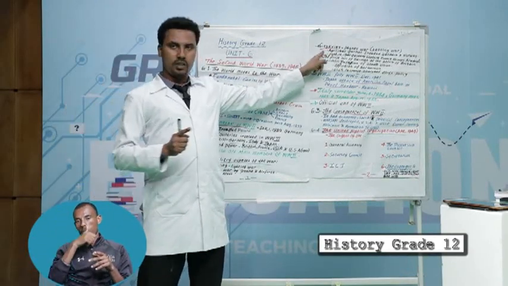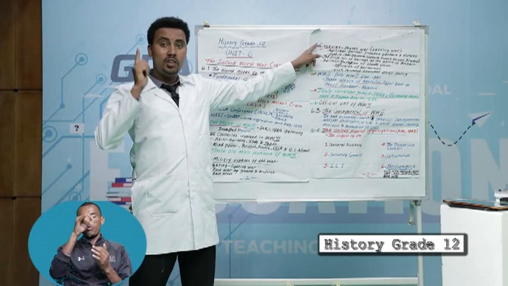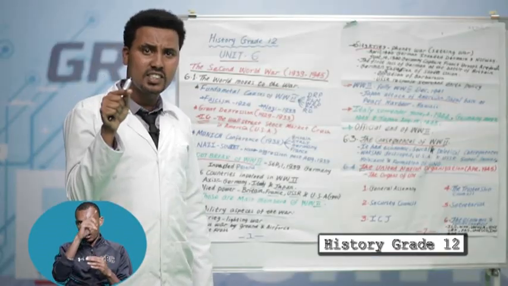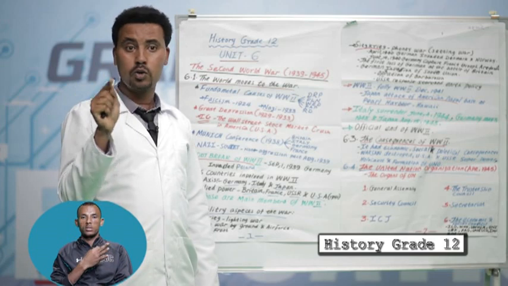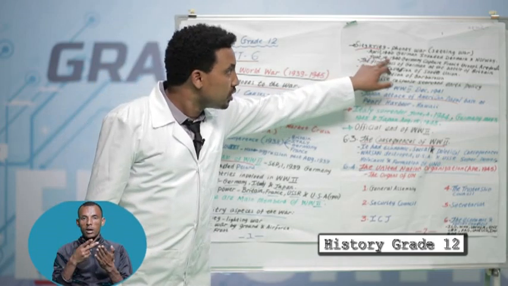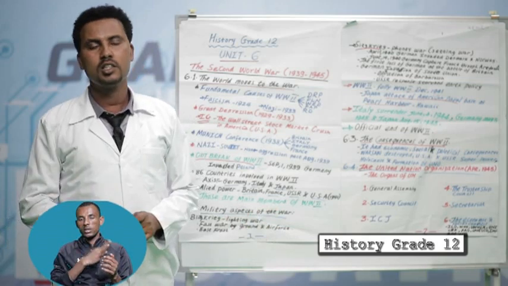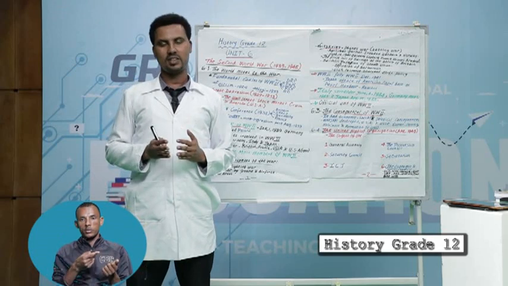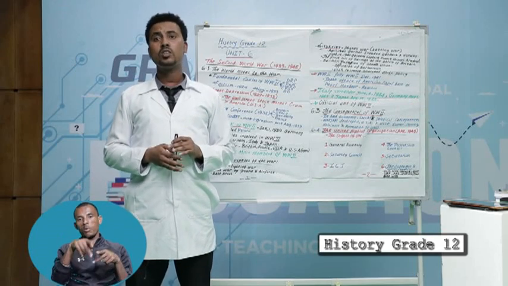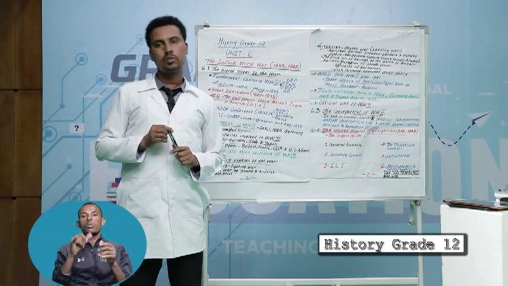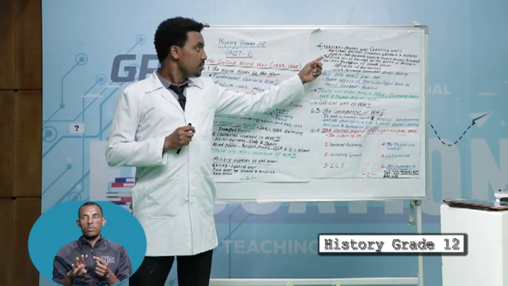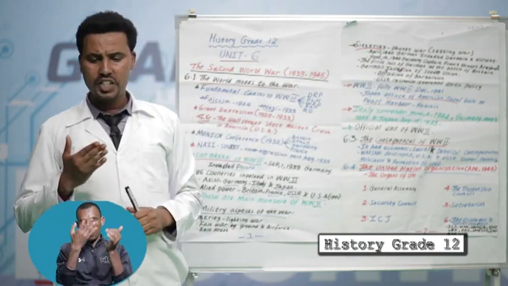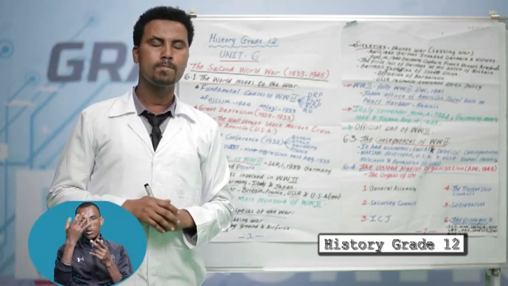Then, on June 10, four days before the Nazis captured France, Italy declared war on Britain and France. On June 14, 1940, Germany captured Paris, the capital of France, then set up a puppet government. This puppet government continued until 1944. After the capture of France, the next target of Germany was to conquer Britain.